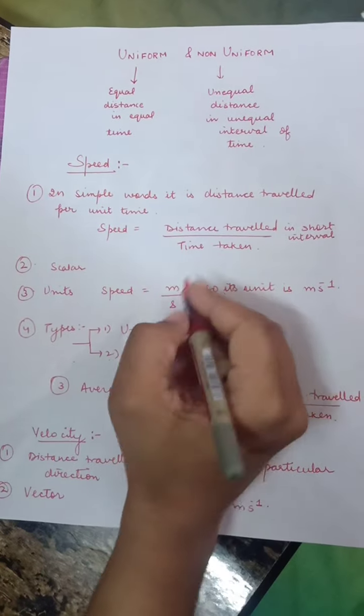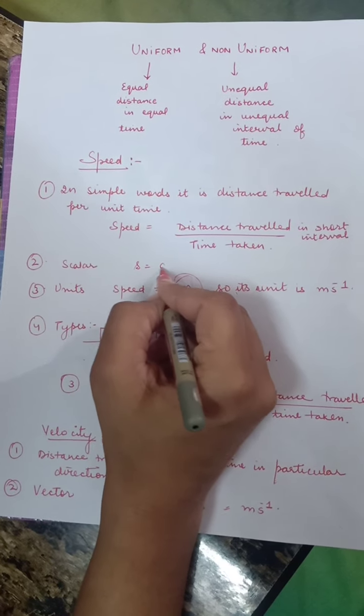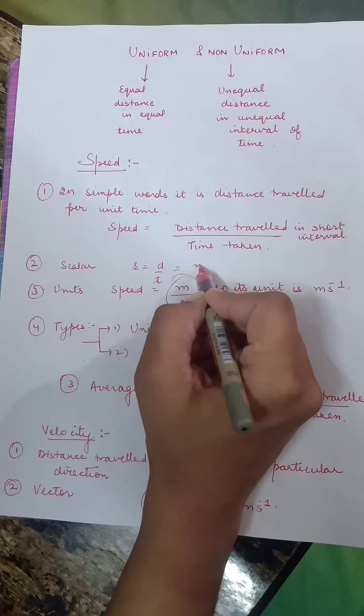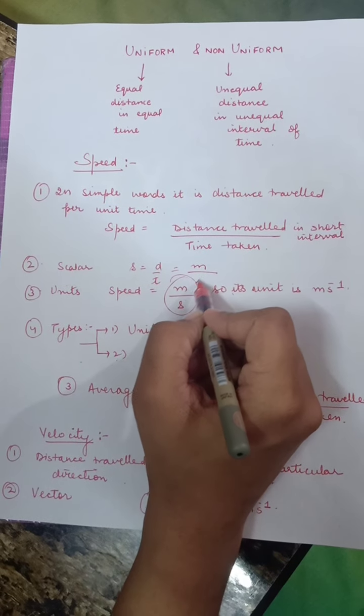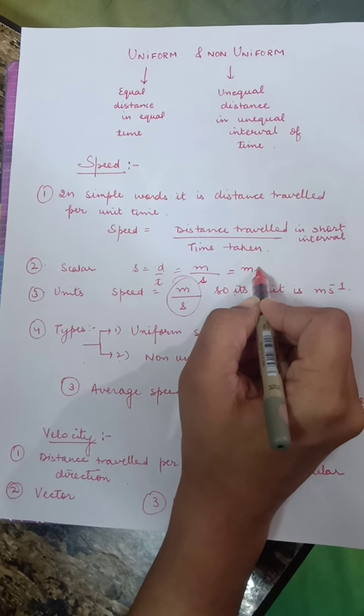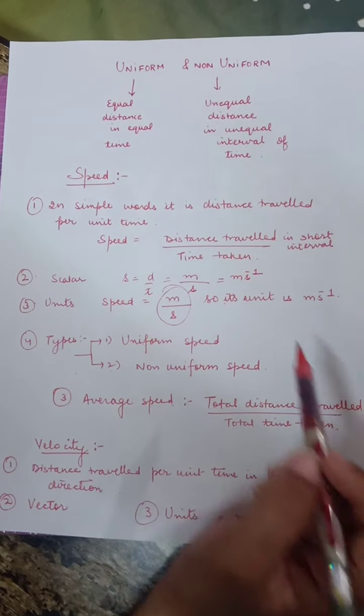How did this meter per second come about? As we know, speed is distance upon time. Distance is measured in meters and time in seconds. So the unit of speed becomes meters per second.